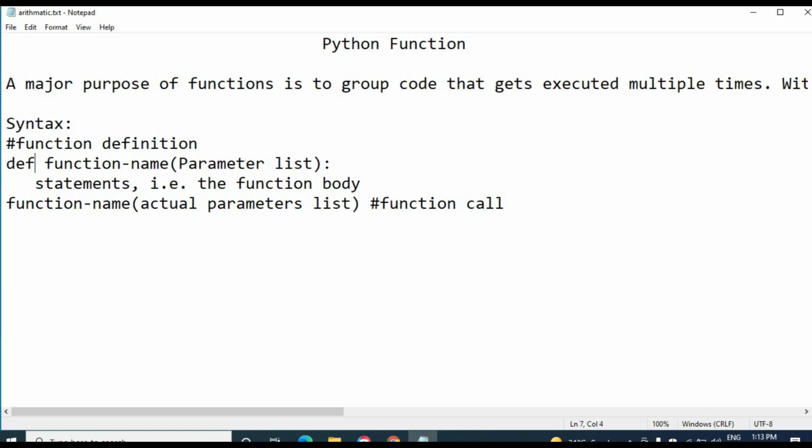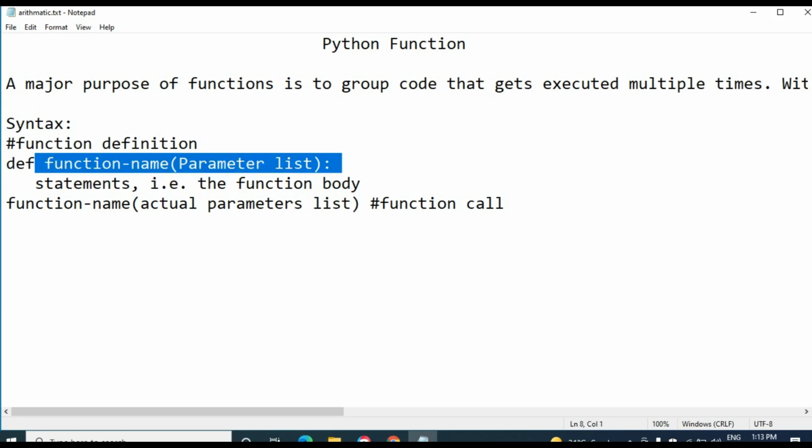A Python function is defined by the def keyword. This denotes the function. Before writing the function name, the def keyword should be written. The syntax of the Python function is: the def keyword, then the function name. We should write the function name next to the keyword def.